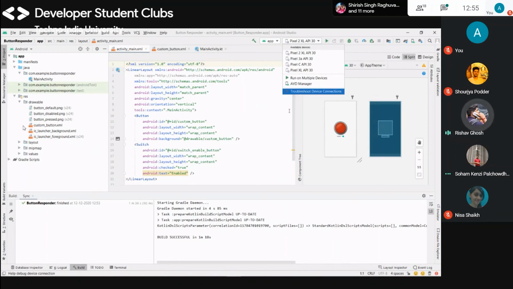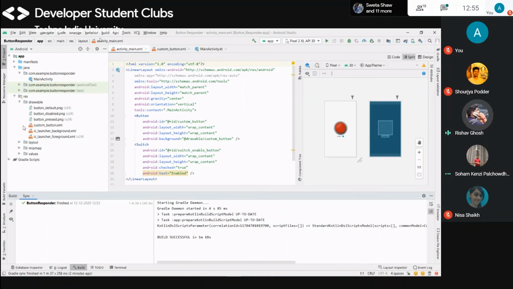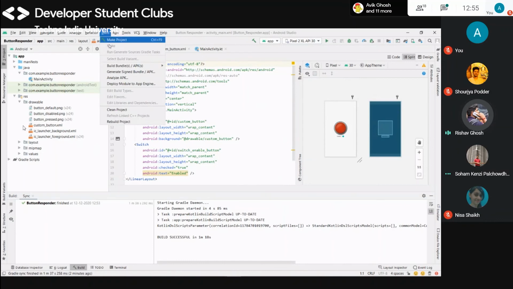The app will be automatically installed on your phone. Or else, if the app is done and I need to give it to my friend, or upload it to the Play Store, then you have to do these things. Build Bundle, APK.